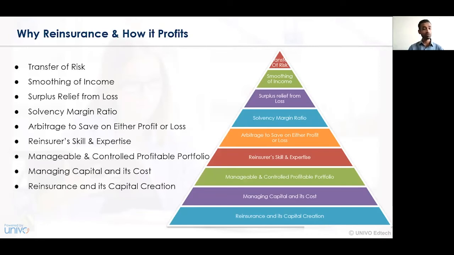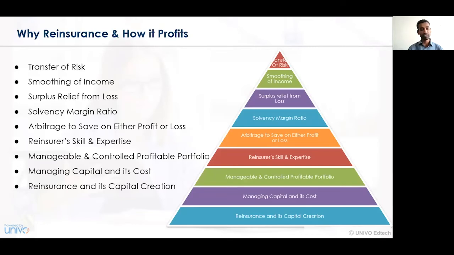Now, the parties involved in this contract are the insurance company and the reinsurance company. Both these parties can mutually decide a certain solvency margin ratio, and accordingly, the profit can be shared between those parties.